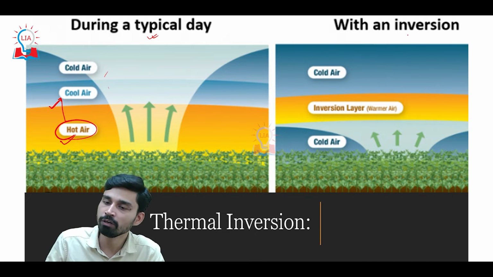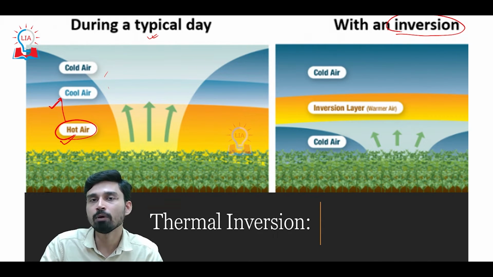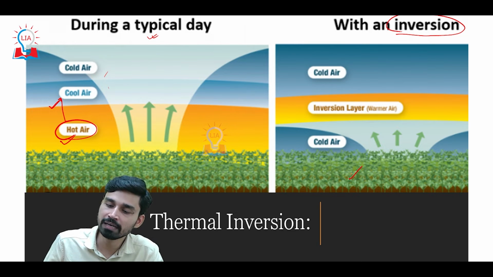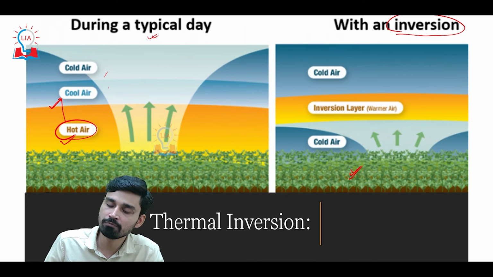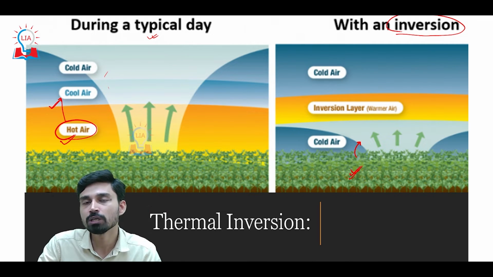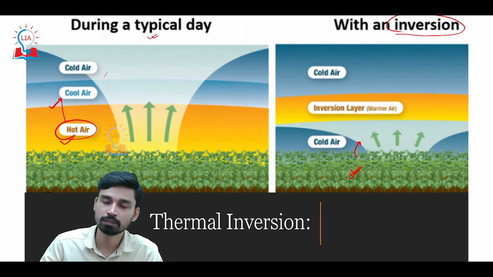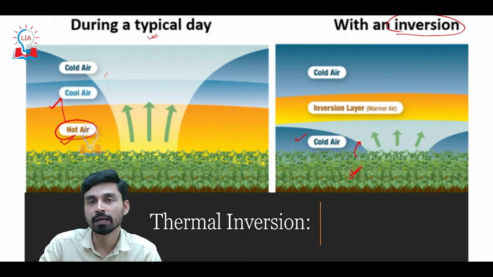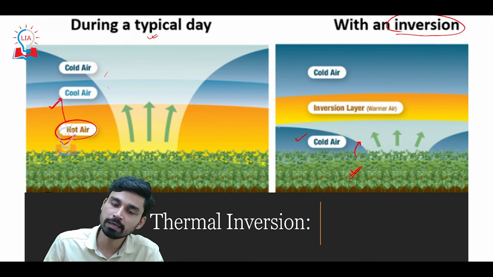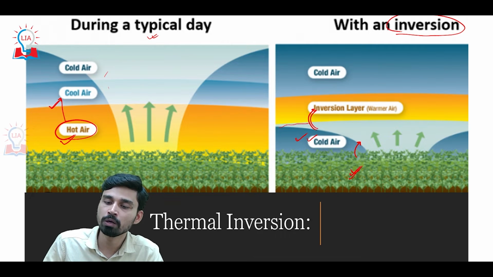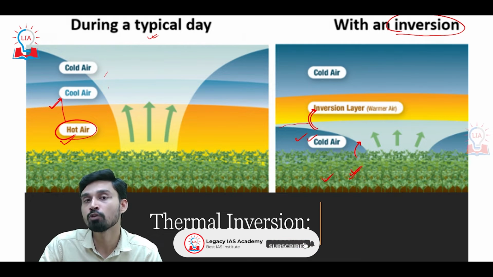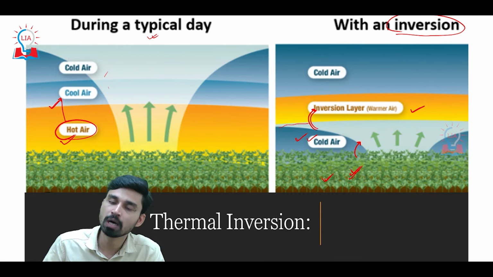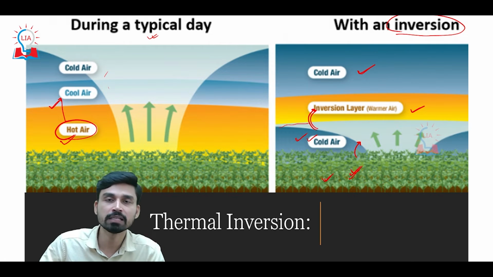But sometimes, specifically during the winter season and at night, the earth's surface is cooling at a very rapid rate due to radiative cooling. At that time the earth's surface becomes very cold, and rather than producing a warming effect on the nearby gases, it produces a cooling effect. Due to this, the nearby air close to the surface becomes colder, while the upper layer above this cold layer is not in contact with the ground surface. The cooling effect is not observed there, and thus this air remains warmer, while in the upper part of the atmosphere we obviously have cold air.